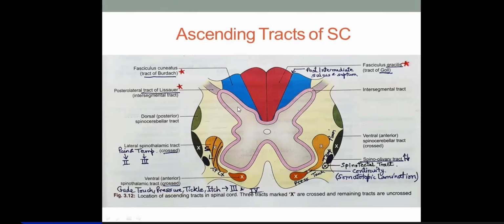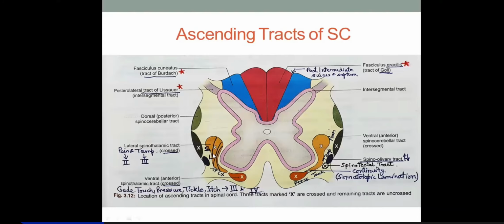Then lamina 3 and 4, nucleus proprius, for the exteroceptive sensations: pressure, touch, vibration, right? And then lamina 5 and 6 were not for the relay, rather they were for the thick proprioceptive fibers.